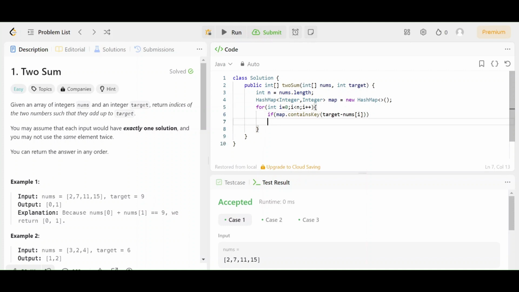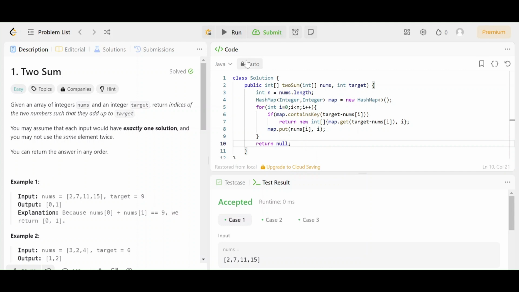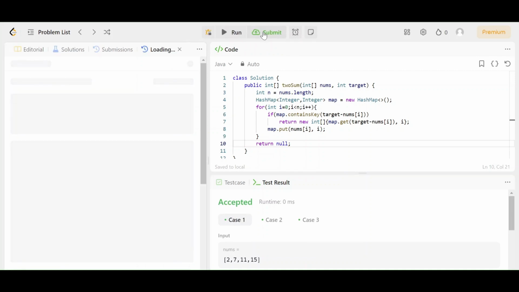Now as we iterate through the array, if we find the complement, which is target minus nums[i], we are going to return the pair of indices right then and there. Now, the first index is the index of the complement, which you can get from the map using the get method. And the second index is the current index. So the two numbers which are standing on these indexes will sum up to target. And if the map doesn't contain the complement, we're simply going to push the number nums[i] into the map, and the value being the index, which is i. And as we run it, it gets accepted, and as we try to submit it, it gets accepted.